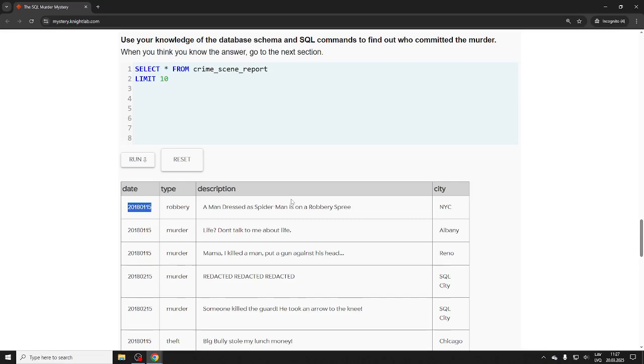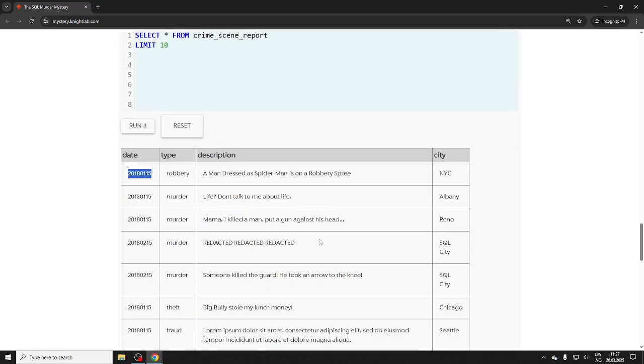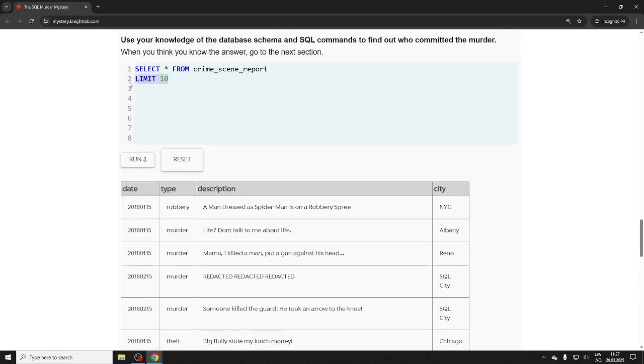Okay, there's a Spider-Man on a robbery spree. Oh my. All right. So what do we want? We have SQL city. First of all, we want the 1st of January, we want murder, and we want SQL city. So we'll do some limits.